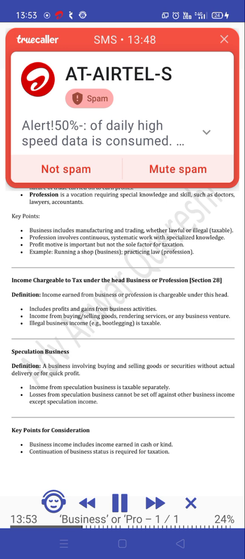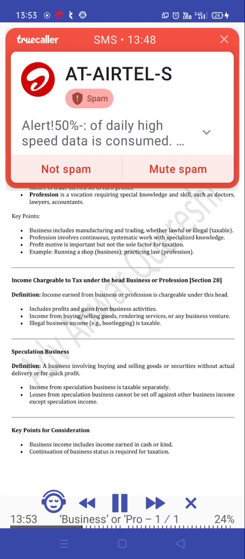Lesson 6. Profits and gains from business and profession. Business or profession definition. Business refers to any trade, commerce, manufacturing, or adventure in the nature of trade carried on to earn profits. Profession is a vocation requiring special knowledge and skill, such as doctors, lawyers, accountants. Key points: business includes manufacturing and trading, whether lawful or illegal, taxable. Profession involves continuous, systematic work with specialized knowledge.